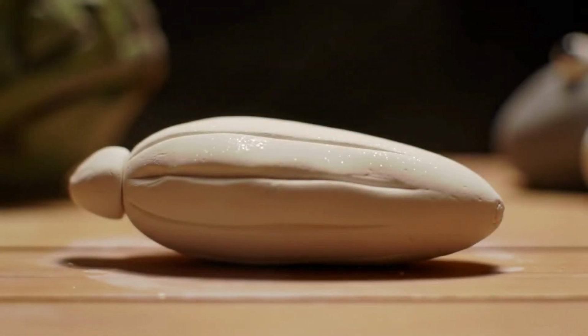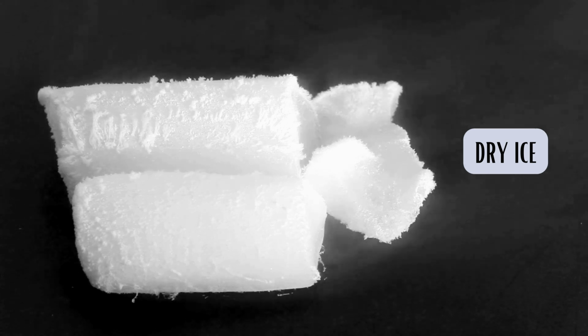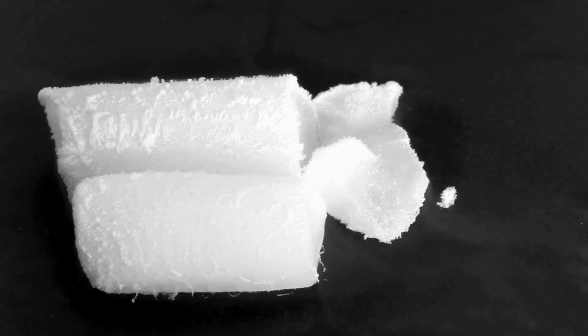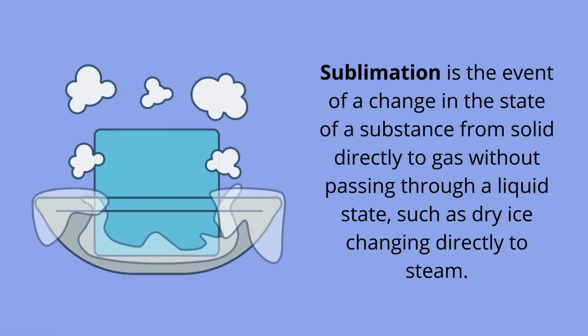Sublimation is the event of a change in the state of a substance from solid directly to gas without passing through a liquid state, such as dry ice changing directly to steam.